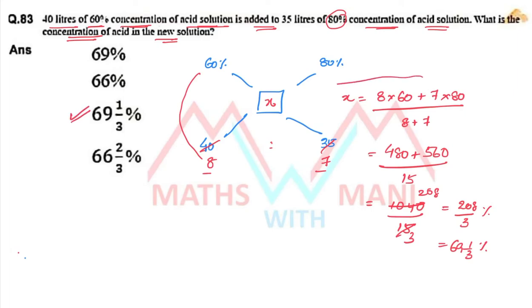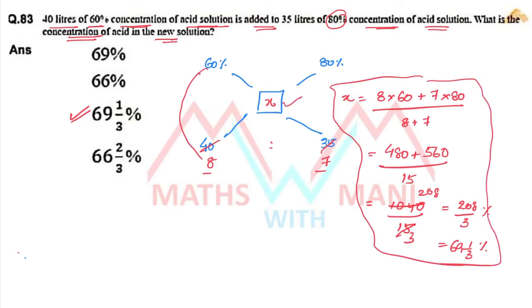So this is one method, the general method. You can directly solve the value of x is equal to multiplication of these two and multiplication of these two by sum of these two values. Otherwise, how can you solve this? Same, you have to apply alligation only, but the solving of x is in a different way. How? I'll explain this clearly. Observe it.